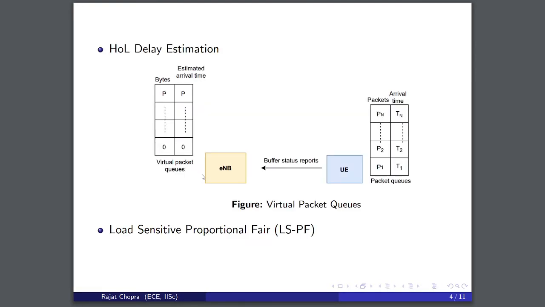In addition to implementing the DSPF scheduler, I have also implemented an HOL estimation algorithm which, using buffer status reports from the UE, mirrors the packet queues at the UE in the eNode B, and HOL delay is estimated from those virtual packet queues. To compare the performance of the DSPF scheduler using estimated HOL, I have used another scheduler called Load Sensitive Proportional Fair scheduler, LSPF, which is based on the LWWF scheduling rule.